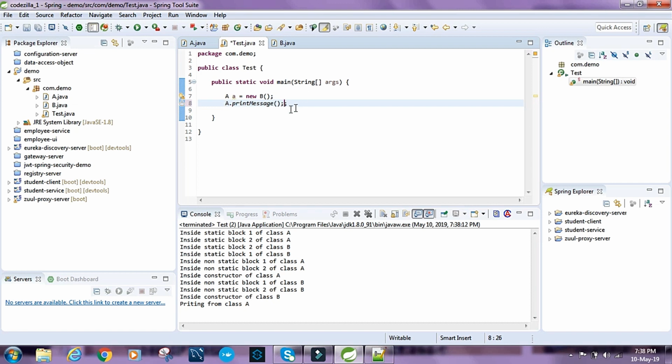because it gets attached directly to the class. We need not create an object to get the method. So B dot print message. So this should be printing A and this should be printing B. So, yeah.